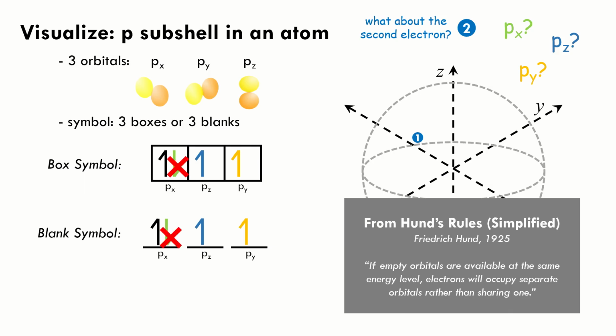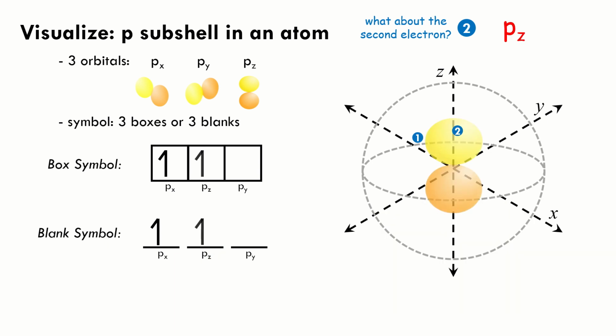And that is why for sure we can't put it in px, since pz and py are still empty. The second electron instead will be found in pz, the next orbital. So now we put an upward half arrow on the center box. Now that we have two electrons in this p subshell, we notate this as p2.